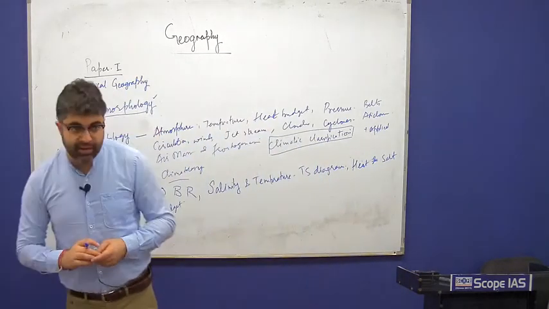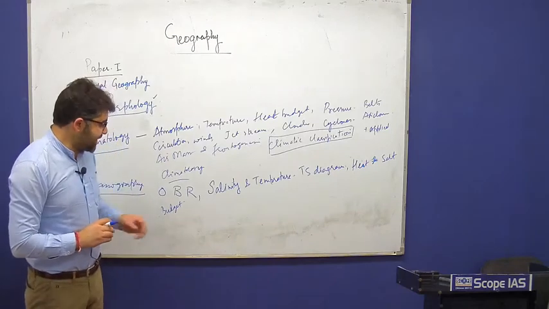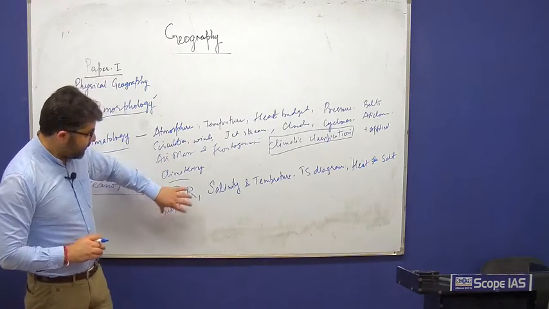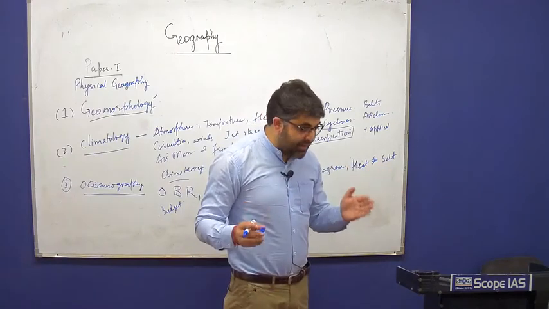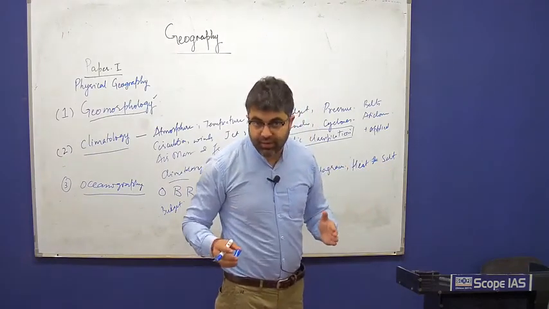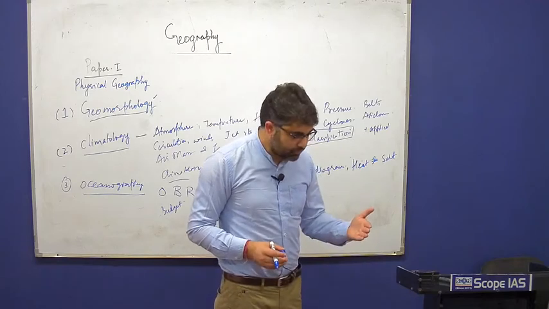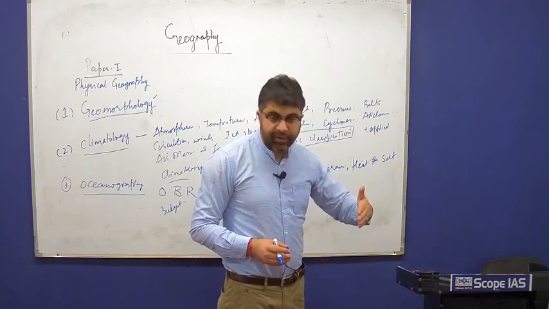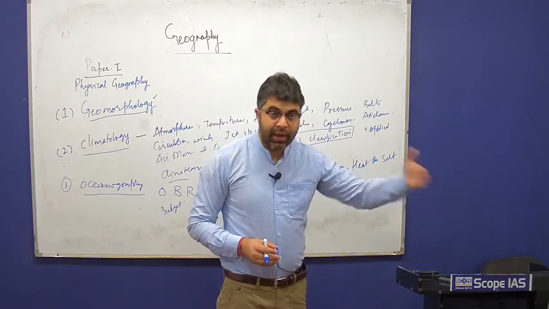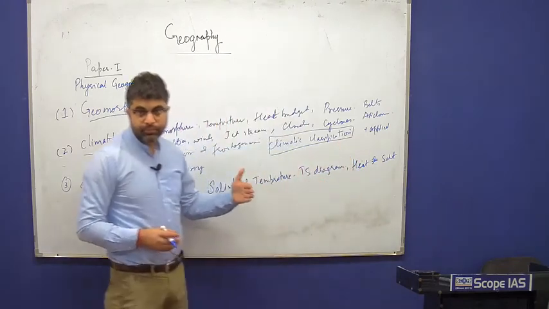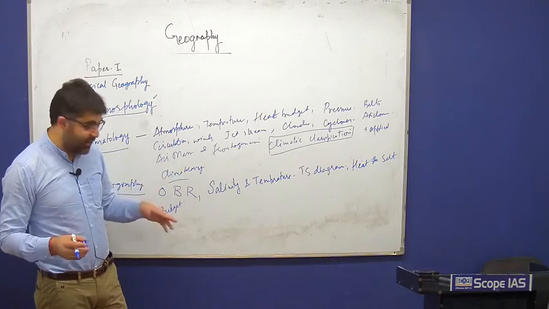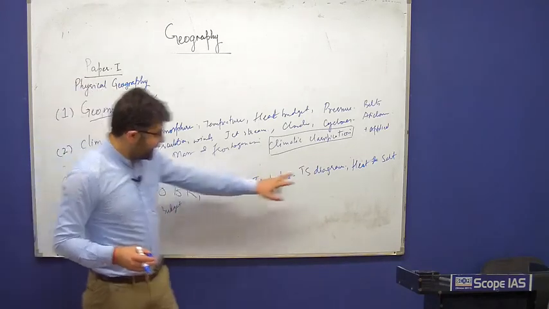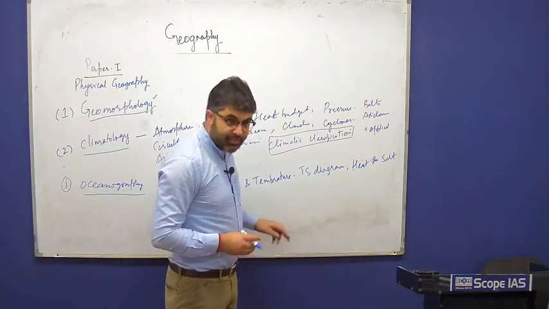which is a bit more technical in the sense that we have to understand what is the source of salt in the oceans, and how the balance of salt is maintained. Budget means what? Incoming minus outgoing equals 0. So how this balance is maintained is basically discussed in heat and salt budget.